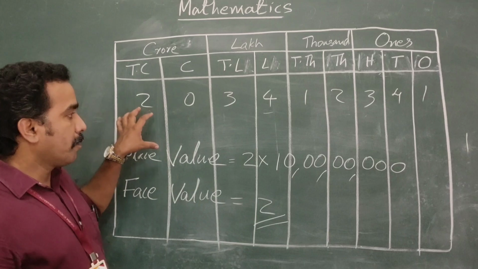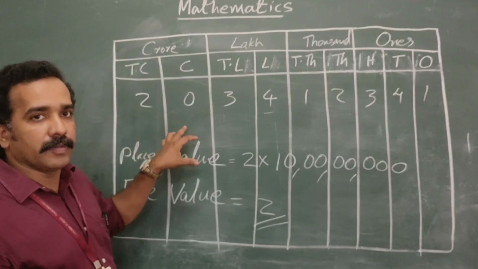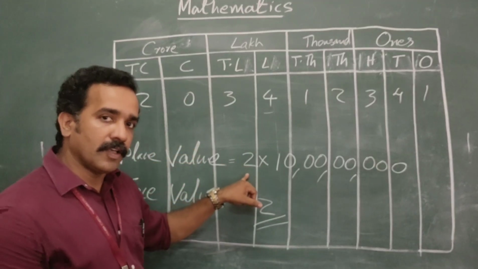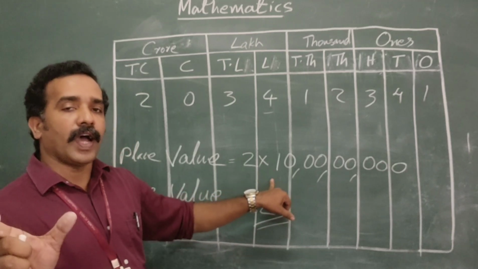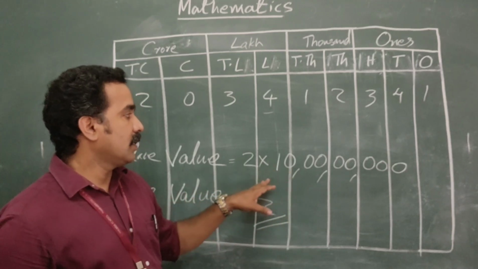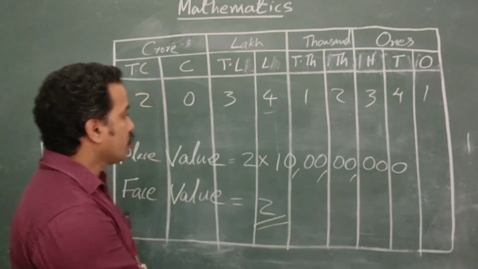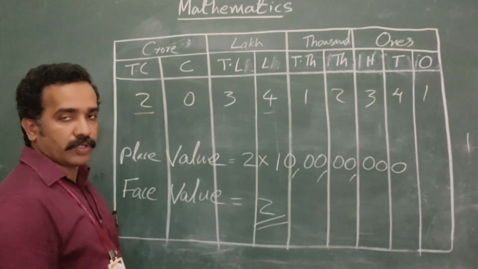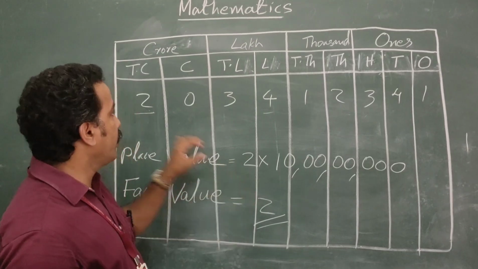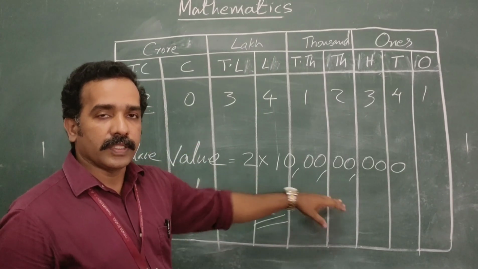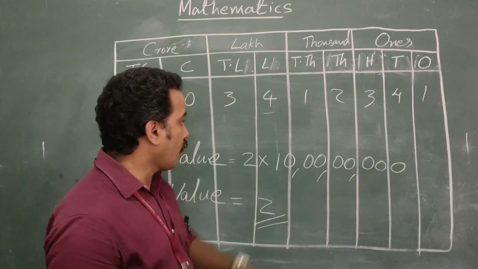That means place value of a digit means the face value of that digit into the value of the place in which it is placed. So 2 is placed in the 10 crores place. So the place value of 2 is 2 into 10 crore, that is 20 crore.